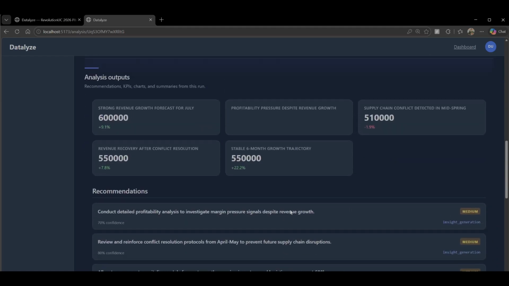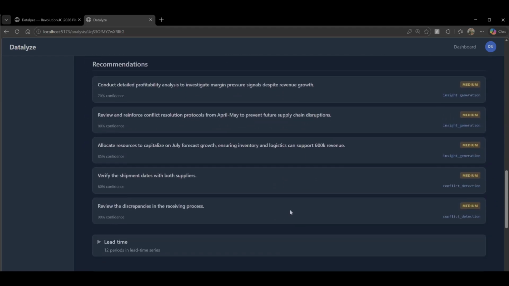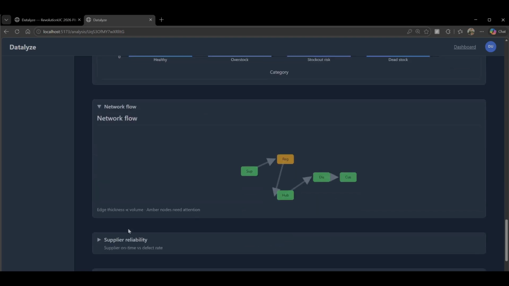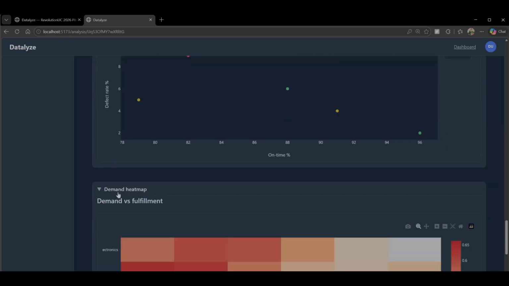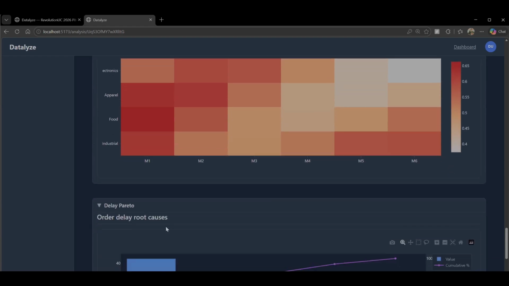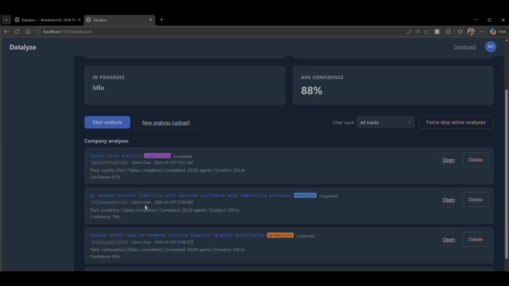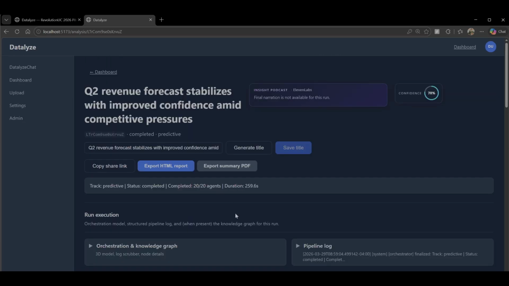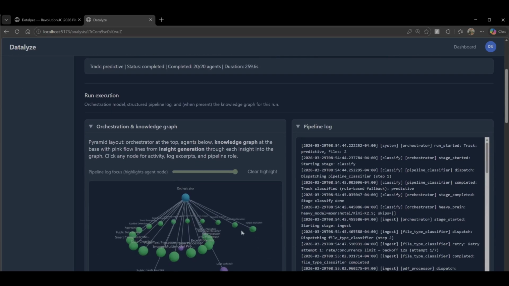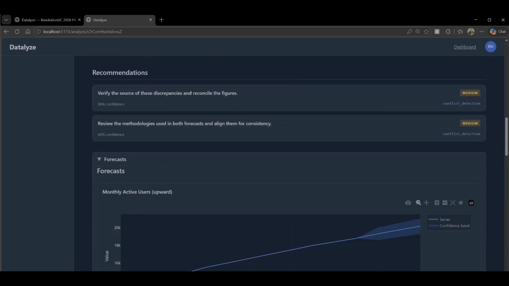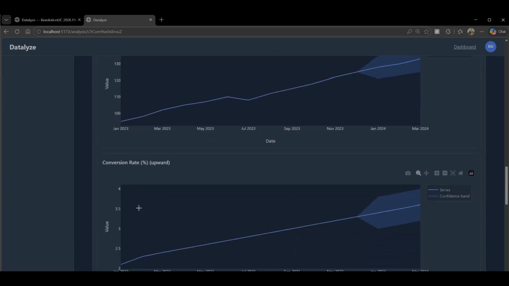As you can see, it gave you the analysis outputs, some recommendations in terms of automations, and some graphs, and this is all happening in real time as there are 24 different agents working together to ensure that it's always dynamic to the response depending on the data that you give it. Based on the track that you chose, if we talk about just predictive analysis, it's the same process where we show you the orchestrator diagram with the rest of the agent architecture, and it also shows you the forecast with the data that you gave us.